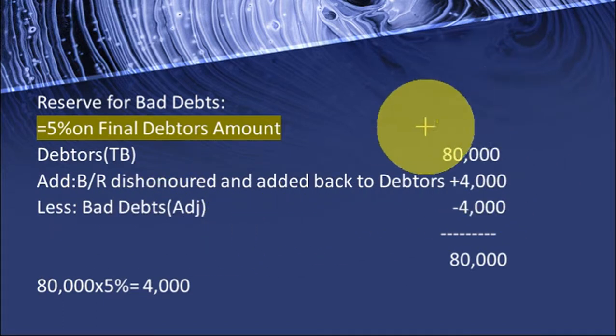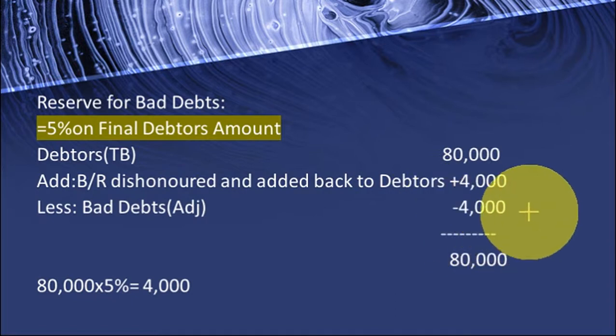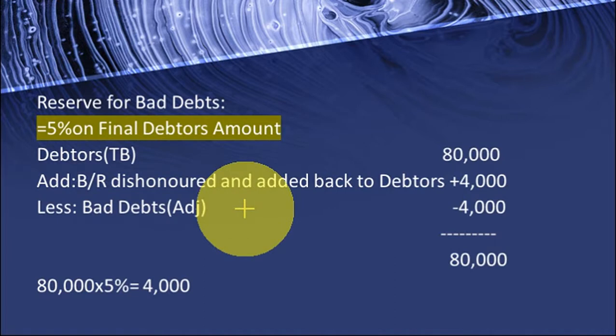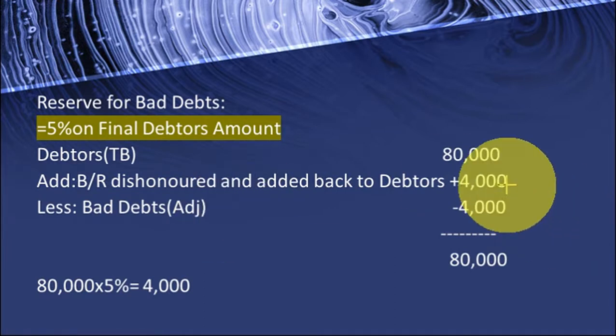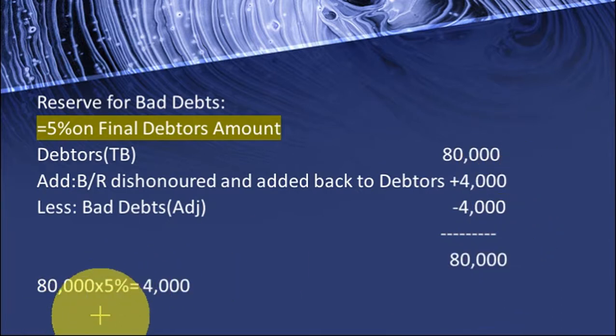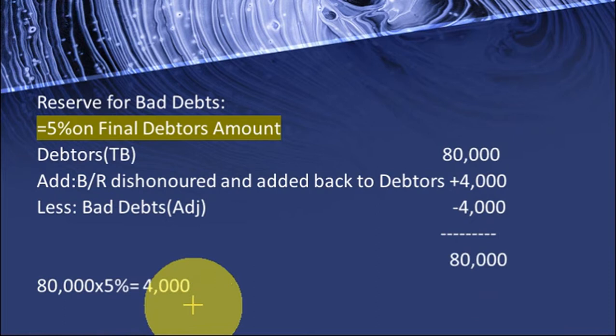Usually from the debtors we have to deduct the bad debts, right? 80,000 minus 4,000. But there is bills receivable dishonored, so the debtors amount will increase by 4,000. So total 80,000 plus 4,000 minus 4,000 is 80,000. Again 80,000 into 5%, 4,000. Clear? This is the RBD.